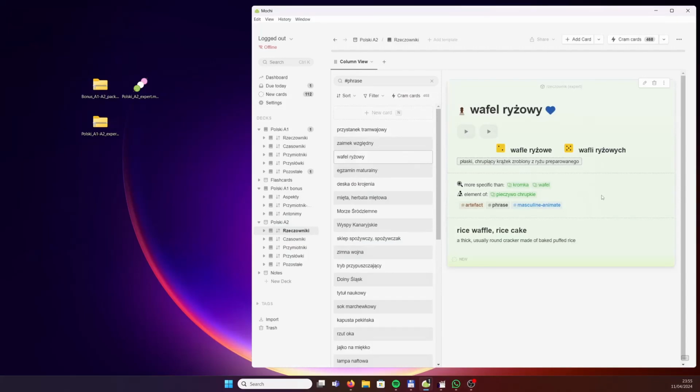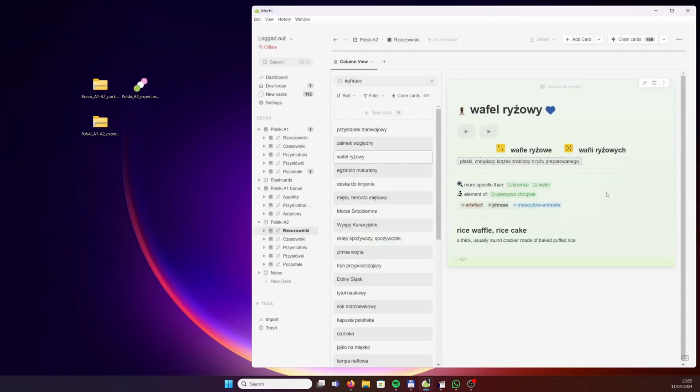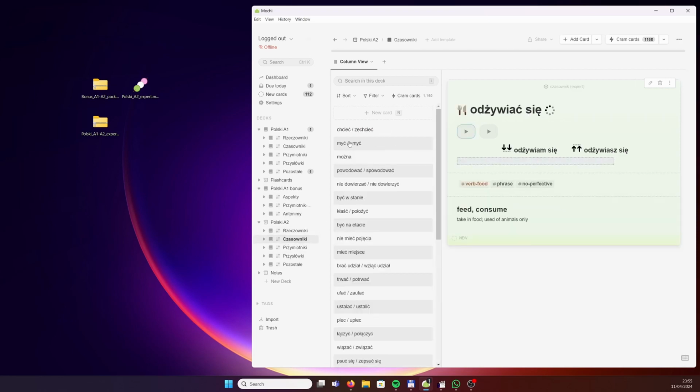some people may relate it, because crisp bread, different types of crisp bread are often considered a low calorie food or dietary food. The same thing is said about wafle ryżowe. So these words are related, and sometimes wafel ryżowy, rice cake, will be considered a type of crisp bread. Now that's a topic for a separate discussion. Let's have a look at verbs. What could I show you here?